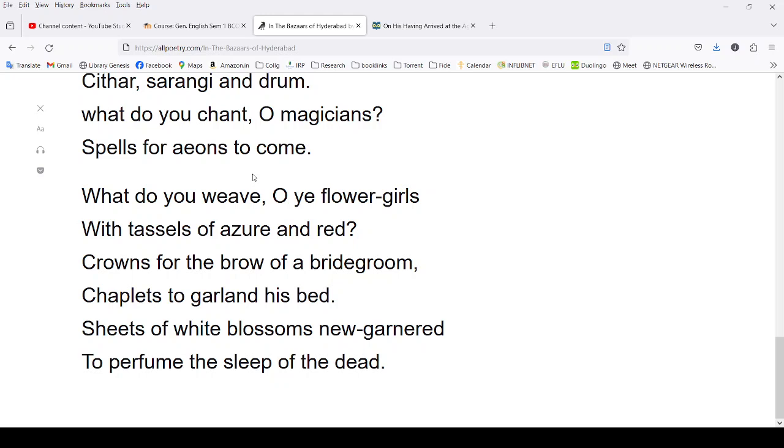They act as crowns for the bridegroom, chaplets to garland his bed on this special night, and then sheets of white blossoms new garnered to perfume the sleep of the dead. So the same flowers are used on so many occasions, weddings and deaths.